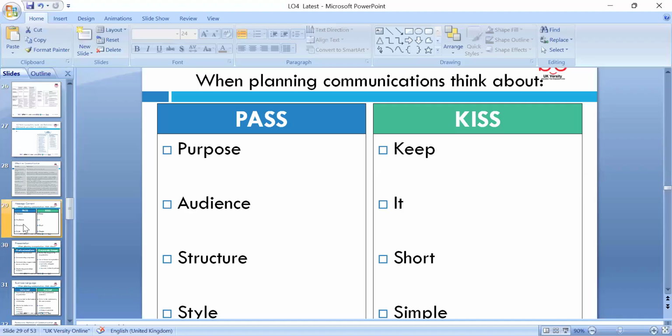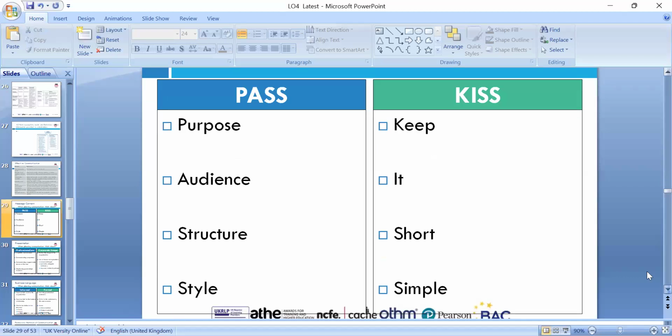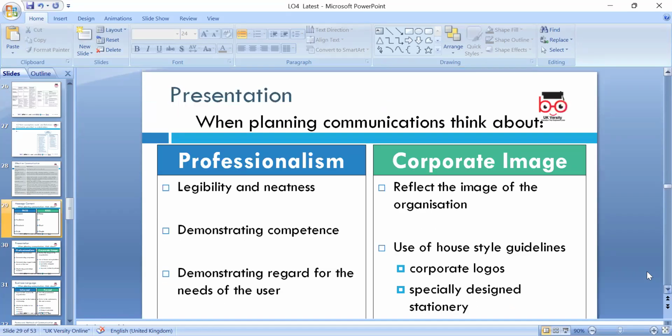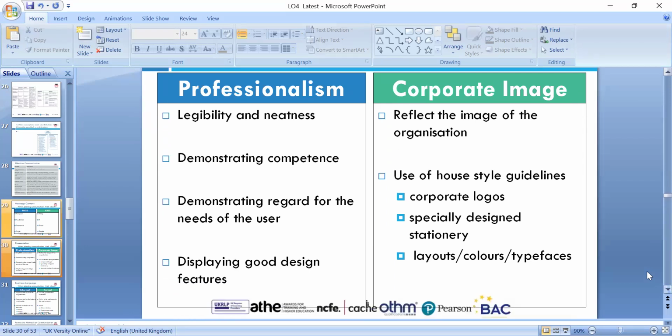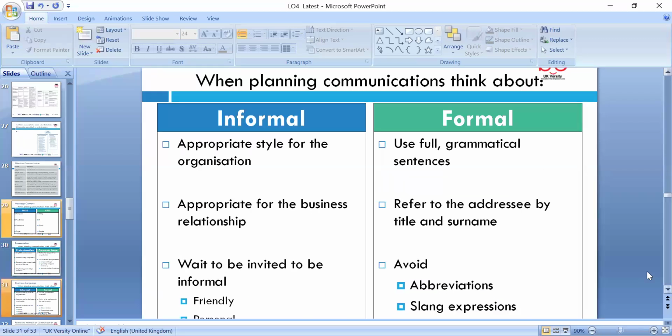The KISS principle, which we carry on using, is the abbreviation of keep it short and simple. The message should reflect the key purpose, audience, structure, and style you adopt accordingly. Professionalism, legitimacy, neatness, and demonstrating competency are a reflective image of the organization. That's quite crucial. Even if you need to collect a loan, make a payment, deal with bad debts, or tax relief, you need to reflect this clearly and communicate, informal or formal.